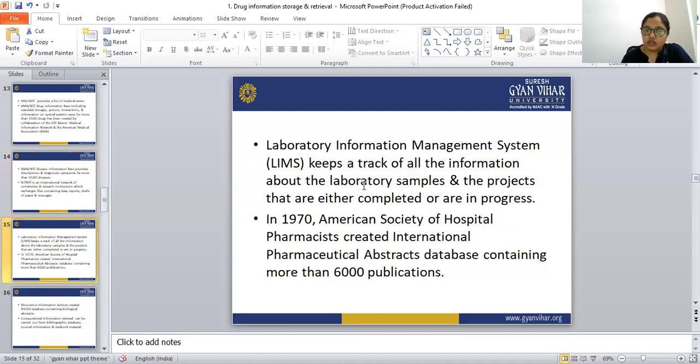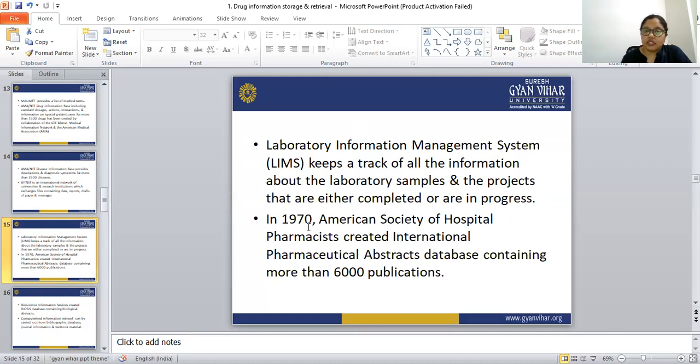So Laboratory Information Management System, also known as LIMS, keeps track of all the information about the laboratory samples and the projects that are either completed or in progress. So all the information about the laboratory samples and the projects we can find in the LIMS, that is Laboratory Information Management System.